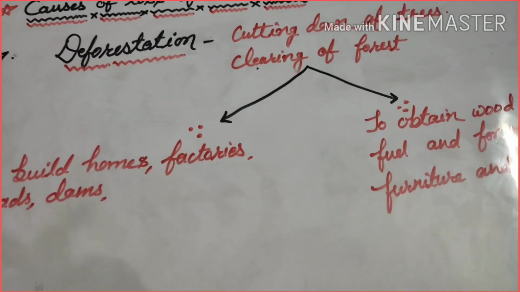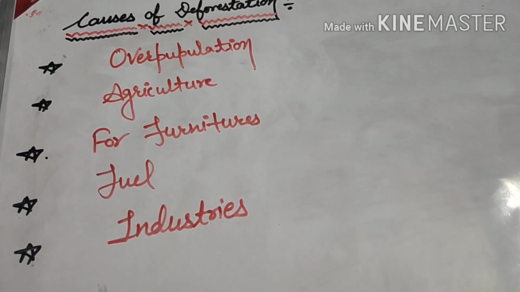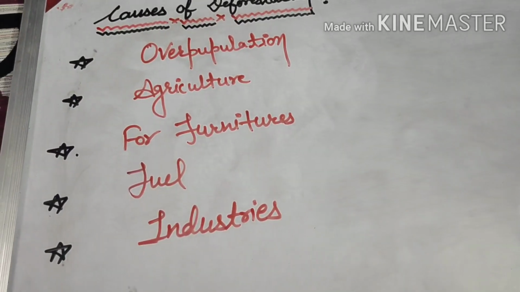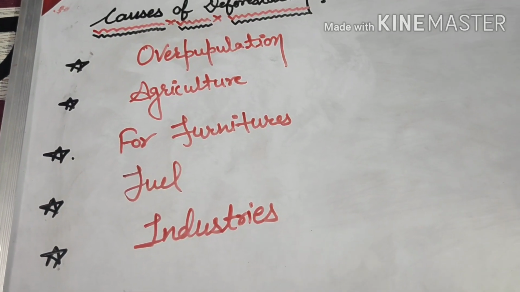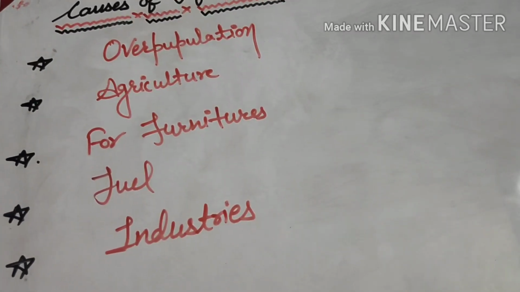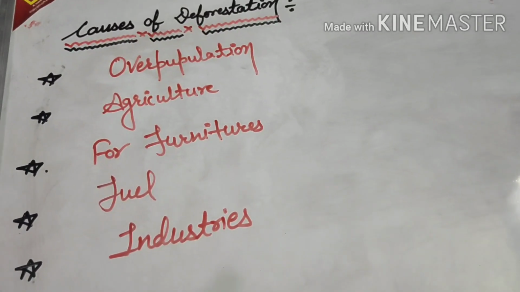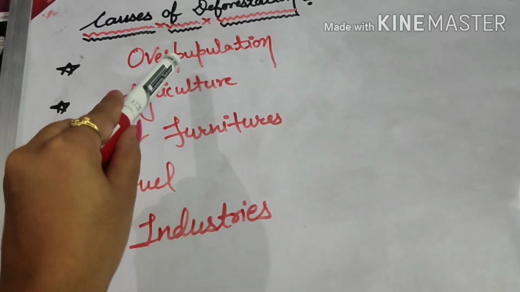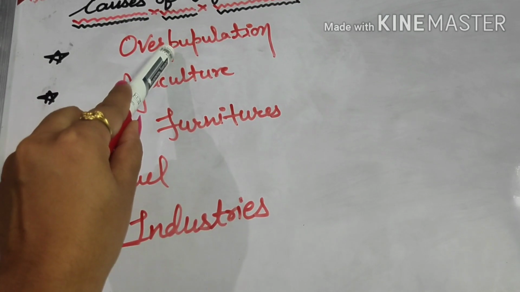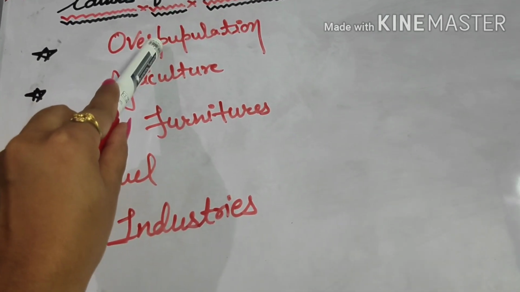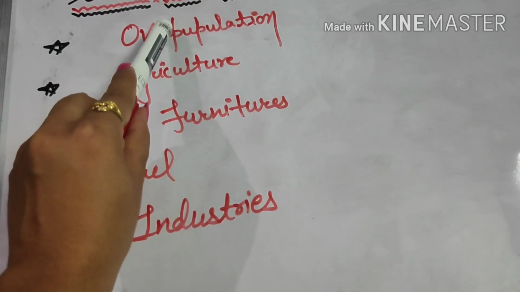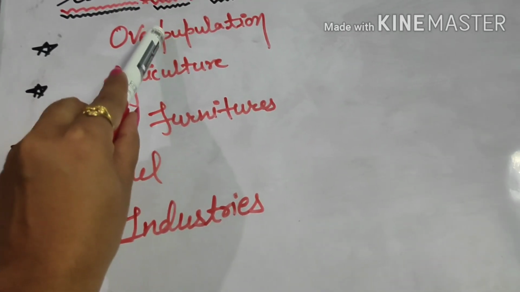Now, what are the causes of deforestation? As I said, human beings are one of the major causes because human activities are the main cause behind deforestation. The very first cause of deforestation is overpopulation. Population is increasing very rapidly, and when the population increases, the demands of the people are also increasing.